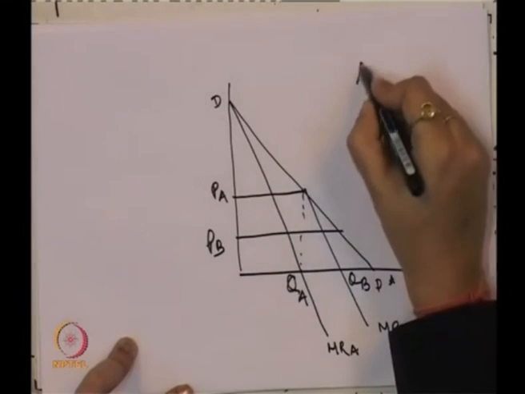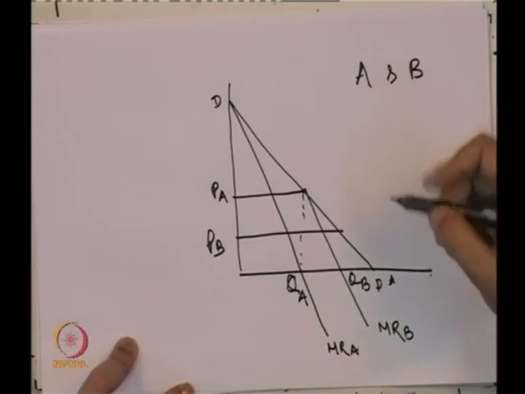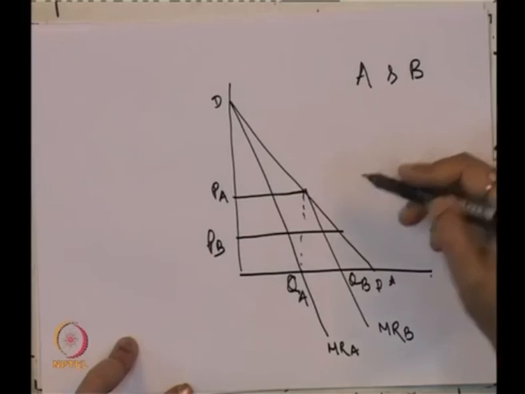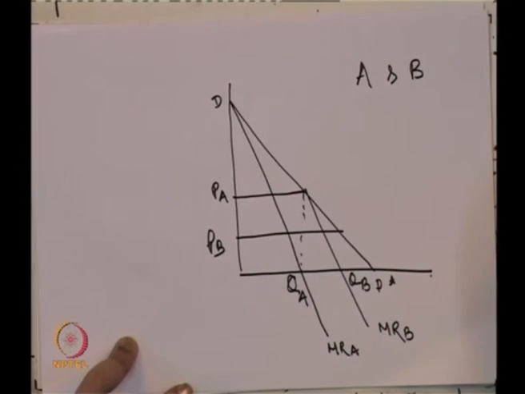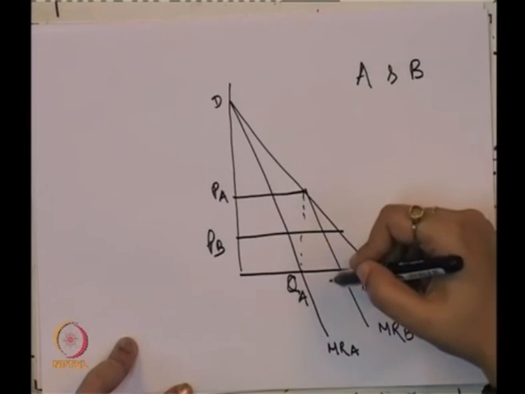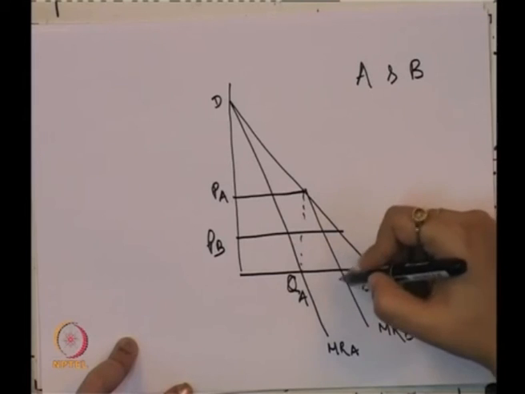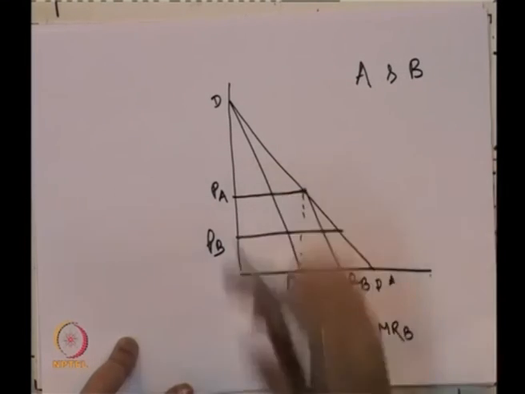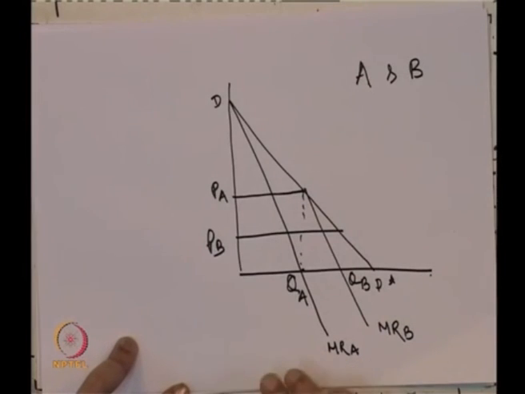There are two firms A and B. Firm A enters, and they produce till marginal revenue is equal to marginal cost. The demand curve is D star, and through the marginal revenue we find this is the QA level of output, OPA is the price. Now, this QA is half of the total output OD star.